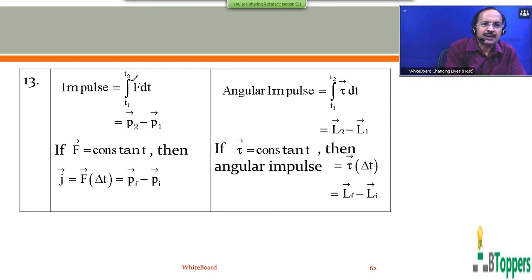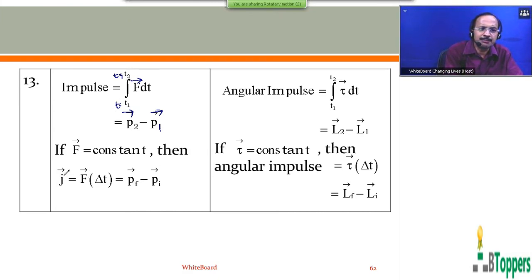For a rigid body in pure translatory motion, the impulse of the resultant force on the body, integral F bar dt between two instants of time t1 and t2, gives you the change in the linear momentum of the body during the same time interval, that is P2 bar minus P1 bar. P1 bar is the linear momentum of the body at the instant t equal to t1. P2 bar is the linear momentum at the instant t equal to t2.